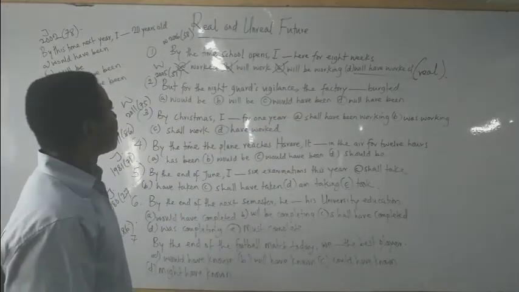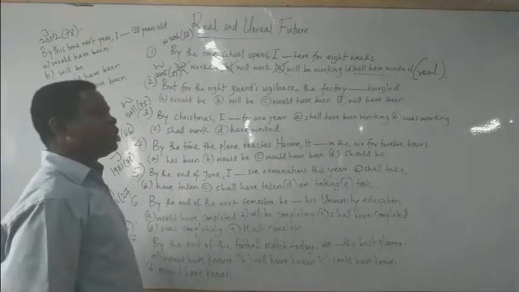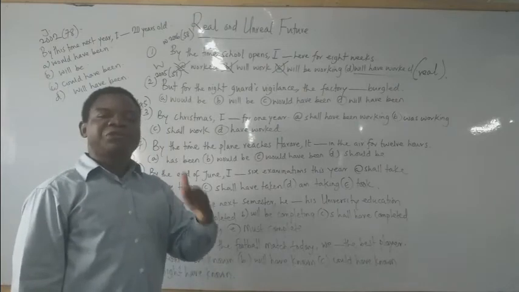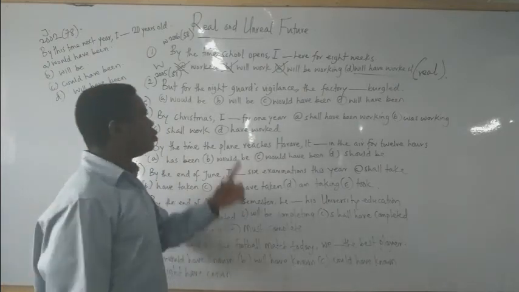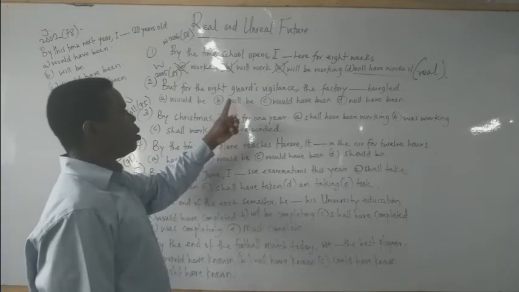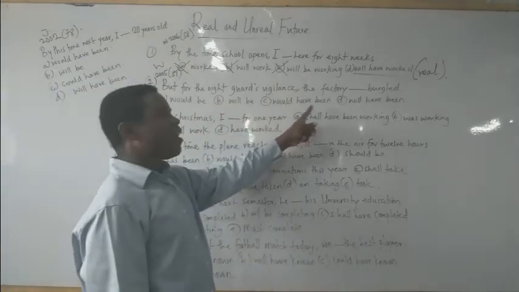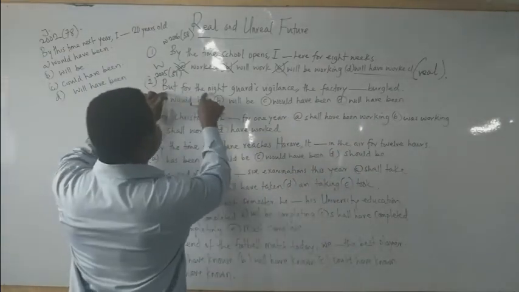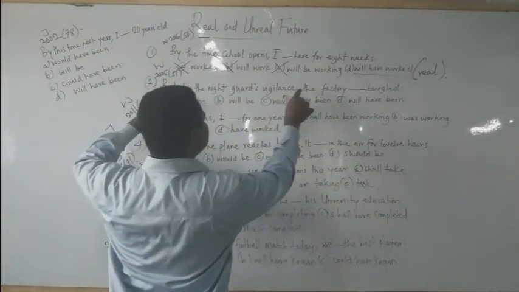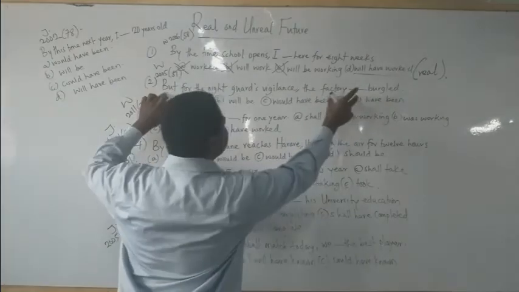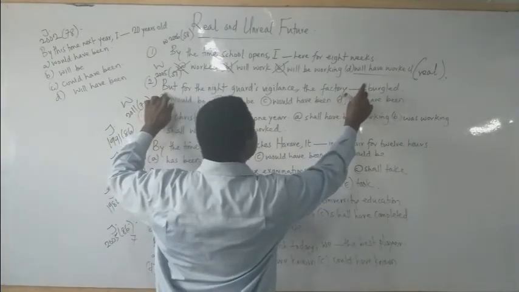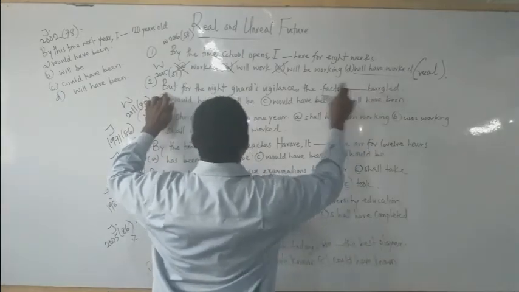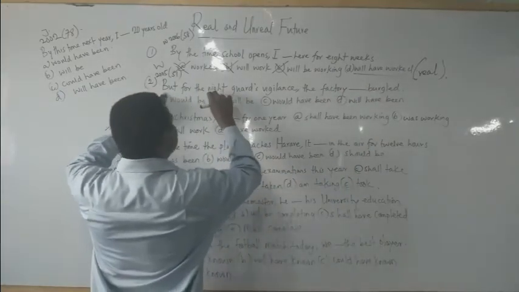Look at number 2. But for the night guard's vigilance, the factory dash bubbled. A would be, B will be, C would have been, then D will have been. Now look at this. But for the night guard's vigilance, the factory dash bubbled. This one means that the factory was not bubbled. They could not enter the factory because what? We have the night guard's vigilance there.